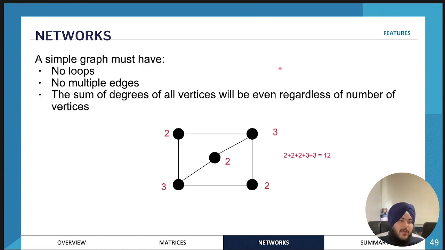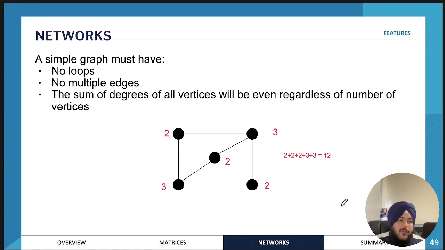Okay, next we're going to be looking at the features of different types of networks. So a simple graph, so this is an example of a simple graph, it contains no loops and no multiple edges. So multiple edges just means, for example, we have 2 vertices being connected like this. So this would be considered a multiple edge because we're having vertex 2 and vertex 3 connected by this edge and this edge.